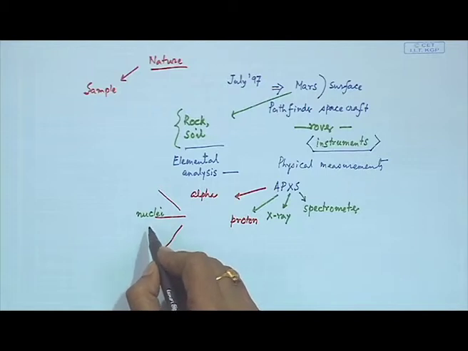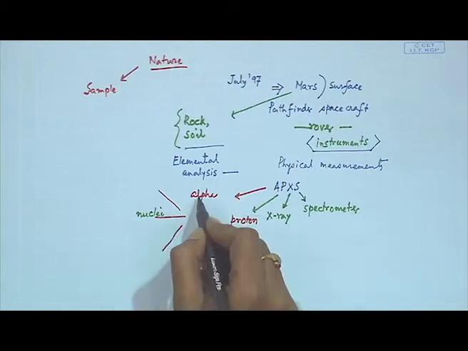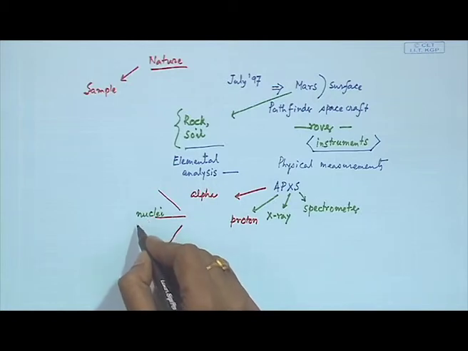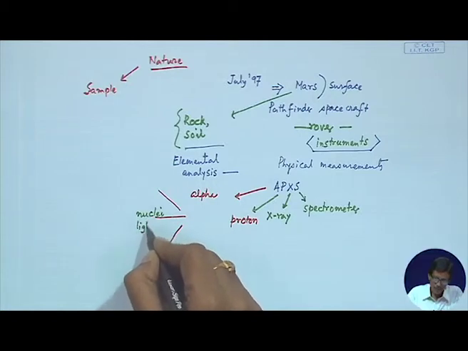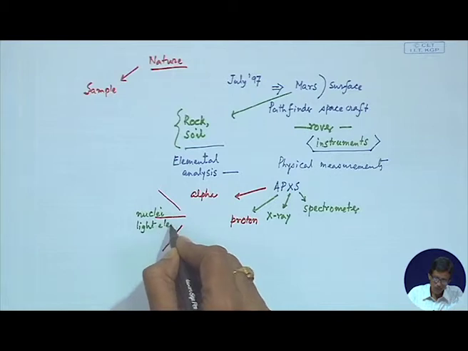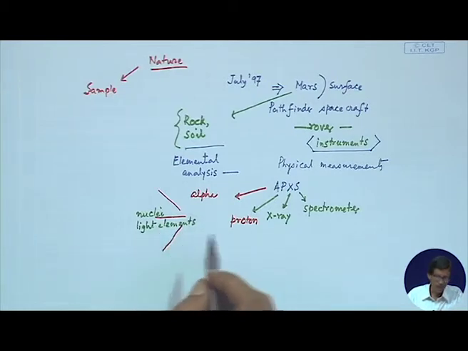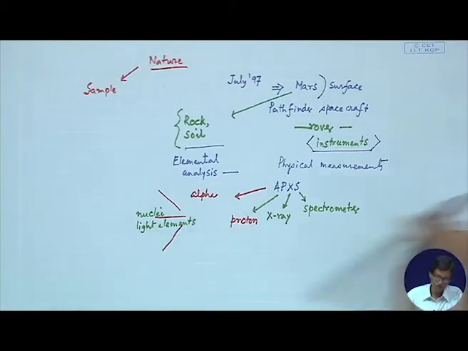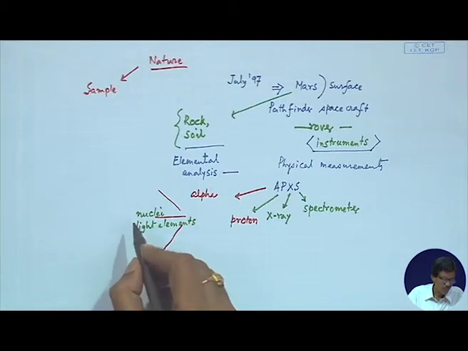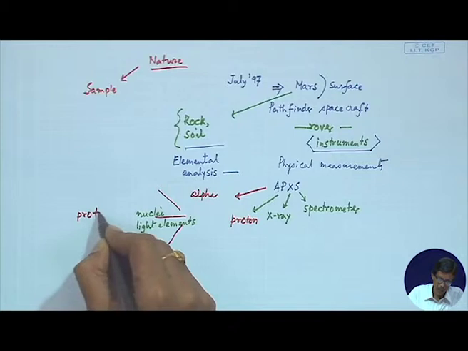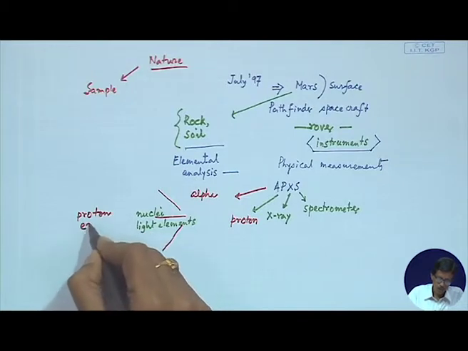So, the alpha particle interacts with the nuclei of the light elements, causing some emission of proton. So, this causes the proton emission. Basically we get something which is known as proton emission spectroscopy.